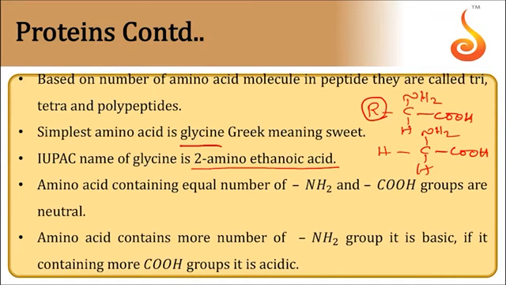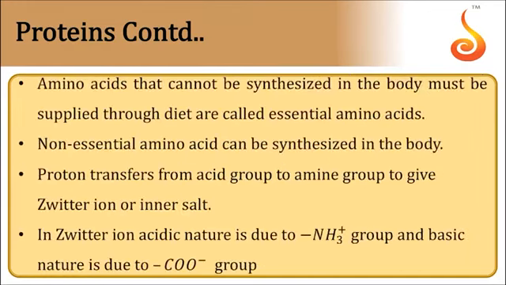Based on the number of NH2 and COOH groups present in one molecule of amino acid, these are divided into three types. If NH2 and COOH groups are in equal number, that is a neutral amino acid. If NH2 groups are more than COOH groups, that is a basic amino acid. If COOH groups are more than NH2 groups, that is an acidic amino acid.